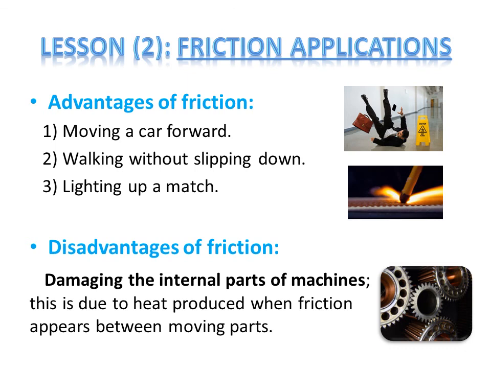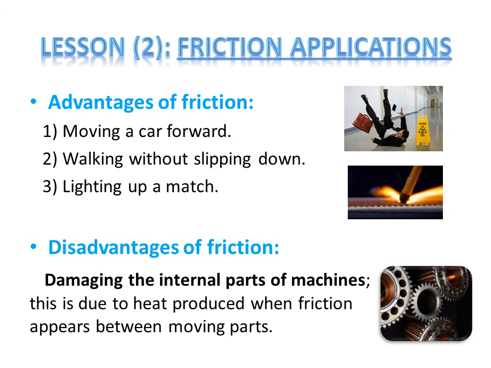And as we said before, friction force produces heat. So when the heat is produced, if nothing makes this heat cool down, what will happen inside the machine when it becomes filled with heat due to friction? The machine will get burned or damaged due to this heat that is produced as a result of friction. So by time, the machine will get damaged and no longer can be used. So this is a disadvantage of friction.